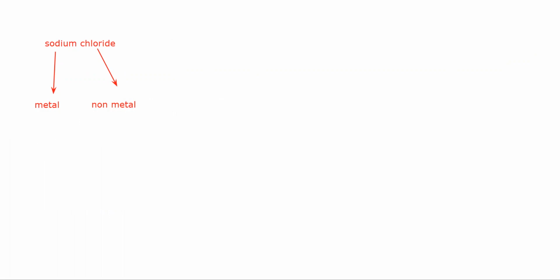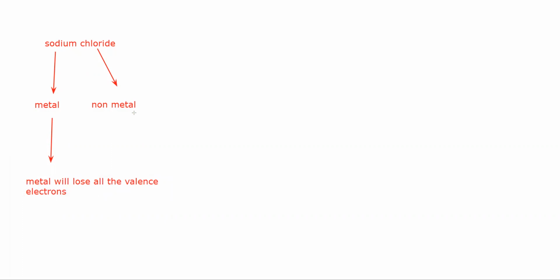Now, how is this ionic compound or ionic bond formed? The metal will lose all of its last shell electrons. When we say all the valence electrons, it means the number of electrons in the last shell.